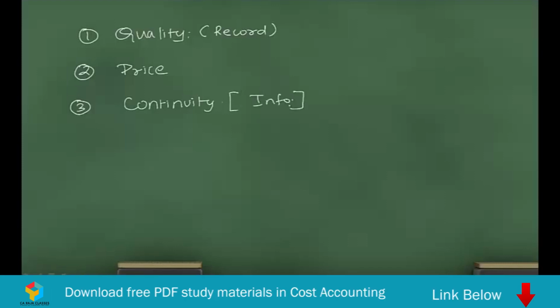It is not possible that every time you go and see the stockyard or warehouse and ensure that you have so much of materials for your production. It is not possible. So you should have information in the form of records which should give you how much quantity of material you have, at what cost they have been purchased, and whether they are sufficient for your production process.